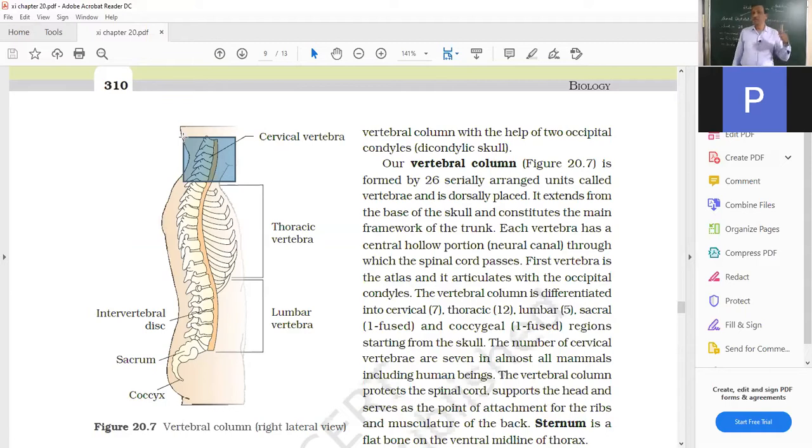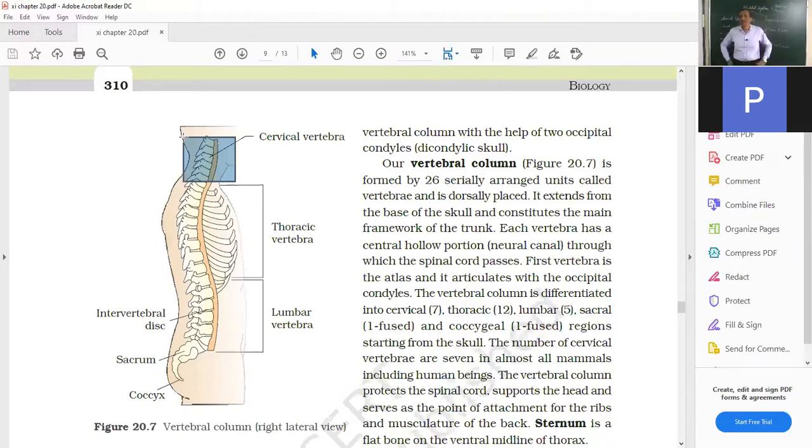Secondly, the vertebral column also connects with the ribs in the chest region, and they form the rib cage. About that we will study in the next portion, when we talk about the rib cage. They form the junction there. It also provides protection to the kidneys and helps in holding all the visceral organs in their position. With the help of ligaments, the other organs are connected.